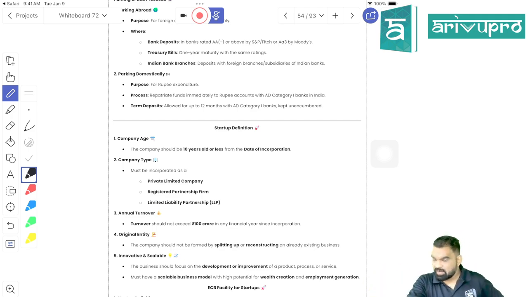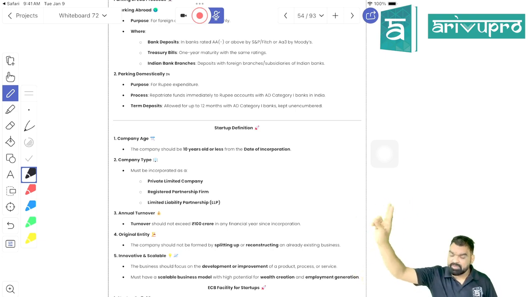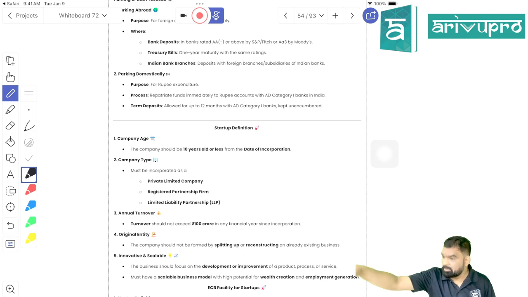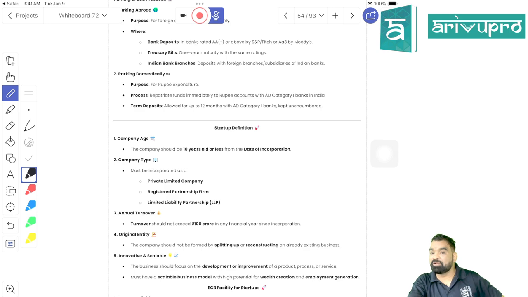If you want to be a startup, first of all, only a private limited company, a limited liability partnership firm, or a registered partnership firm can become a startup. Can I say that a proprietorship firm, a cooperative society, a trust, or a Hindu undivided family cannot become a startup? Who can become a startup? Only a private limited company, LLP or registered partnership firm. Is it clear?